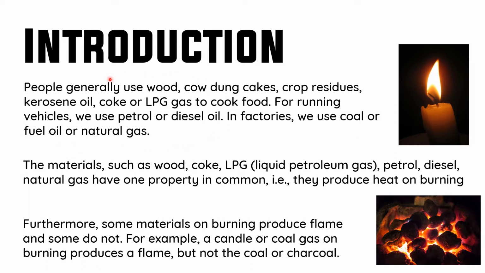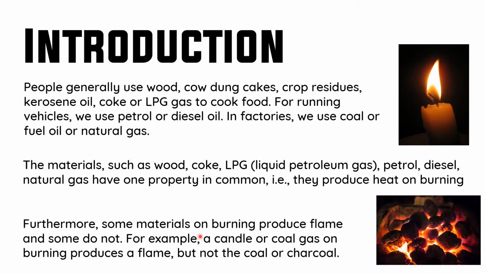So for our daily purposes, for getting energy, we are using such fuels. The materials such as wood, coke, LPG, that is liquid petroleum gas, petrol, diesel, natural gas, have one property in common. That is, they produce heat on burning.